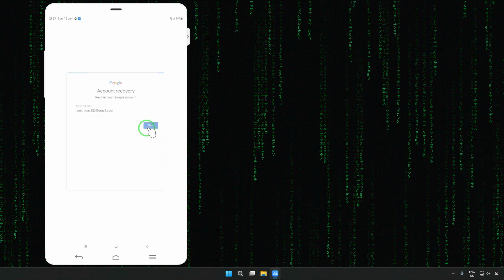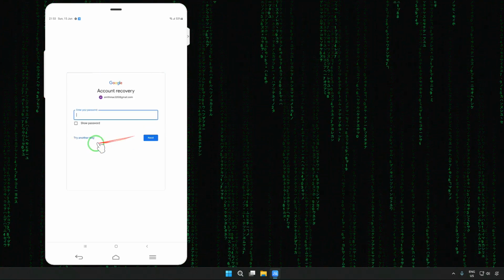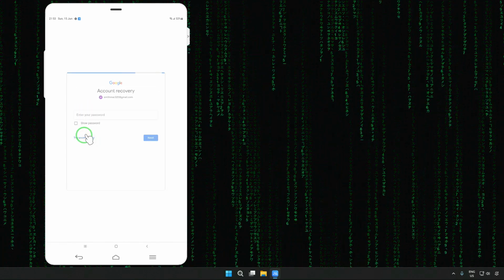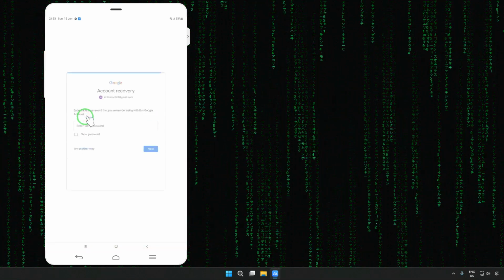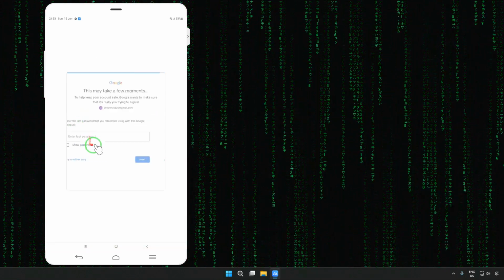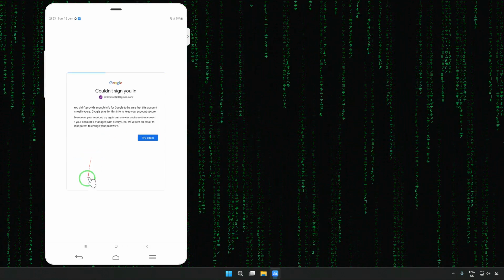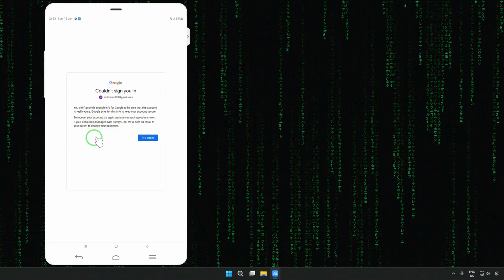See, we are in account recovery. Now we are trying next, and here we can see try another way. If we tap on try another way, since we don't have the password, we will go for try another way. Now here we don't have a phone number also. Now we can see these are having a problem, but this can be recovered.